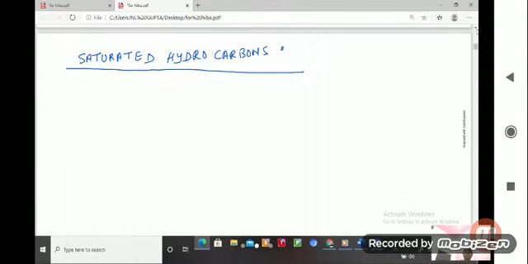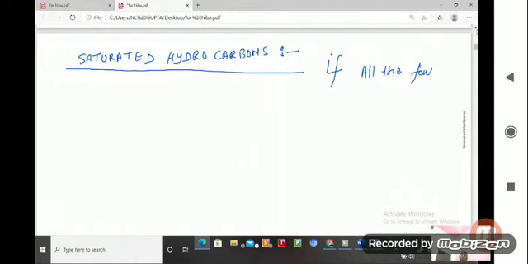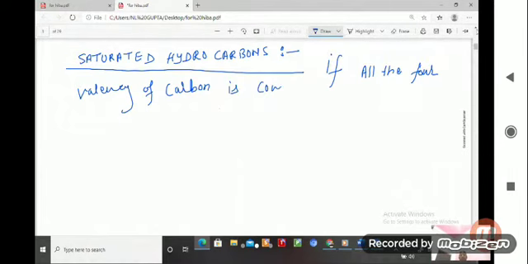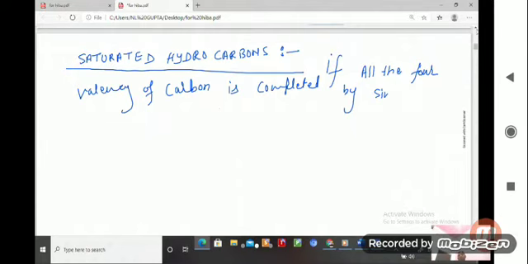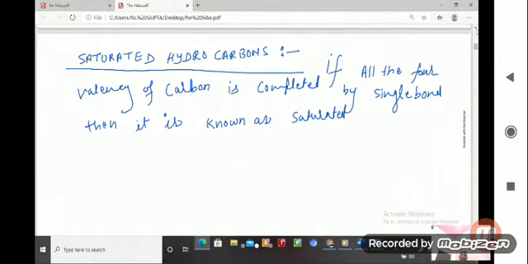If all four valencies of carbon are completed by single bonds, then it is known as saturated hydrocarbon.